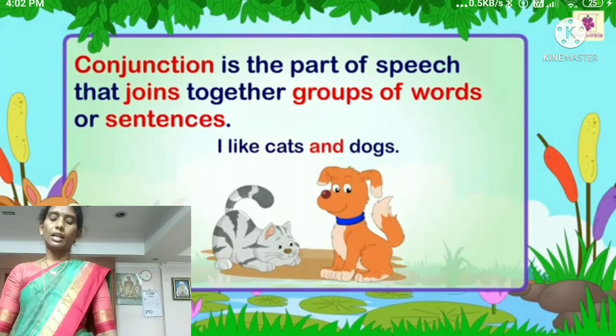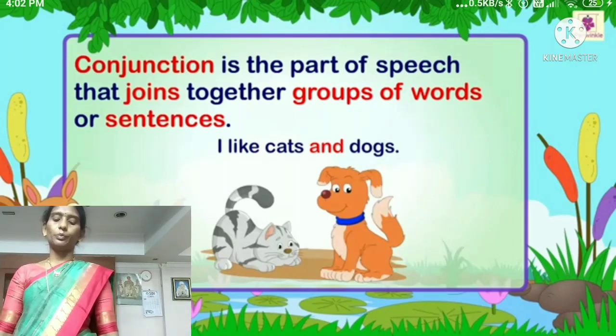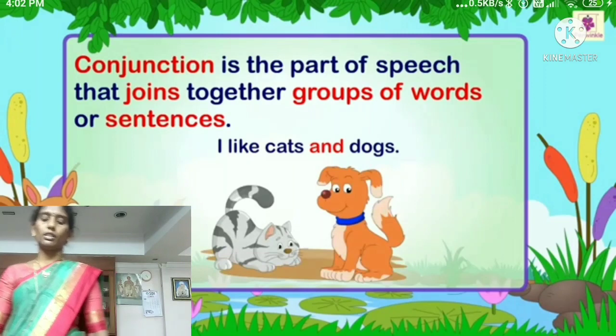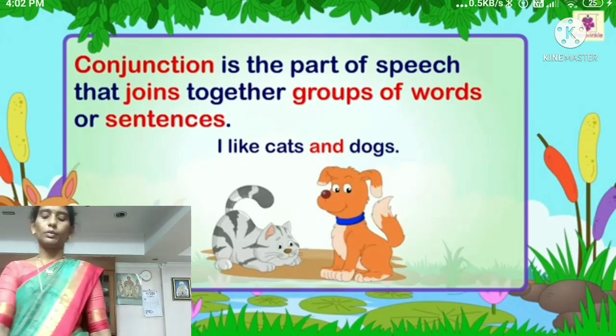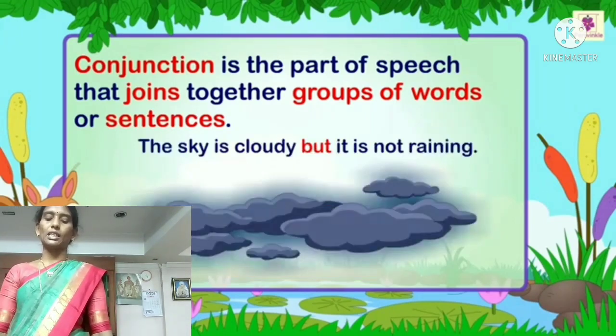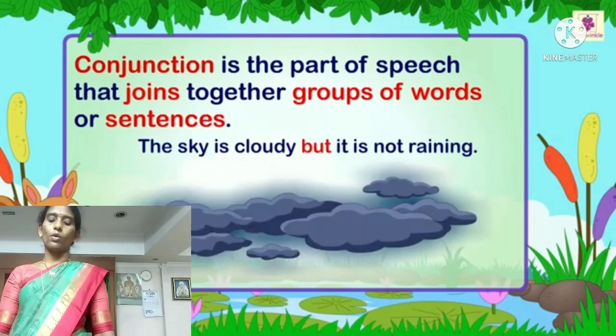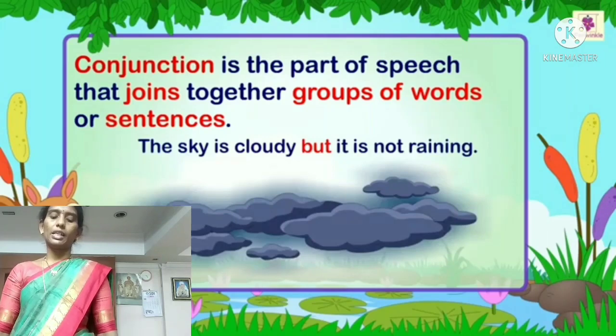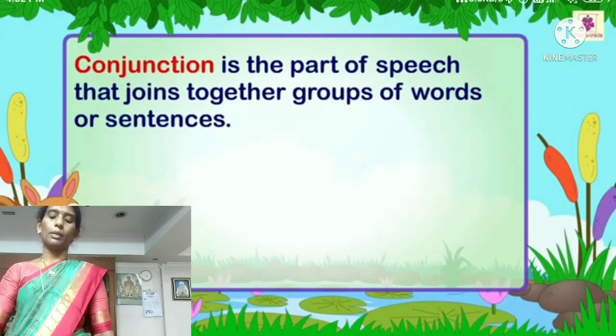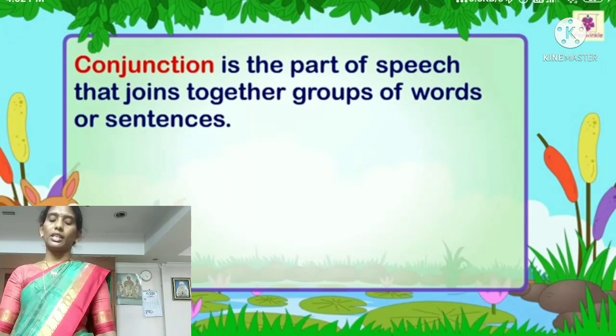It joins the words together. Next, the sky is cloudy, but it is not raining. Here, but is a conjunction. Once again, I will repeat the definition of conjunction. Conjunction is a part of speech that joins together groups of words or sentences.